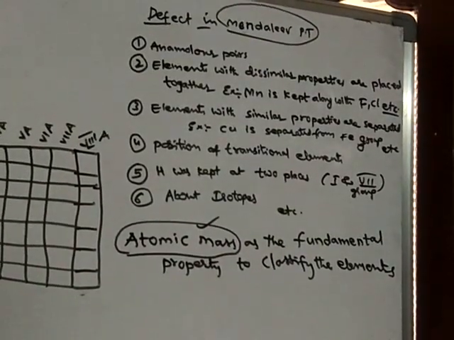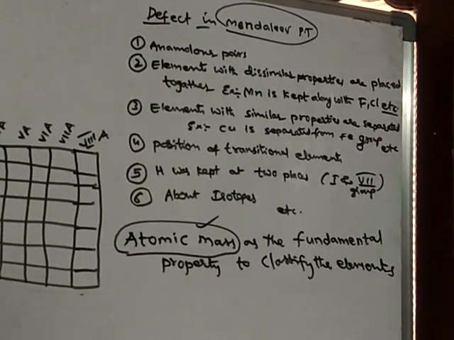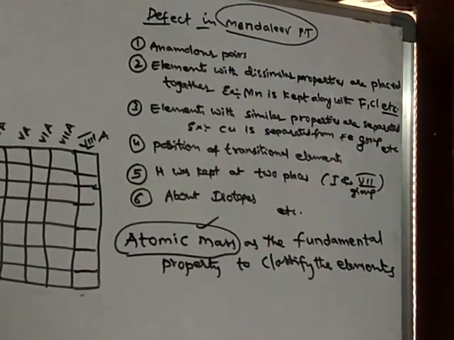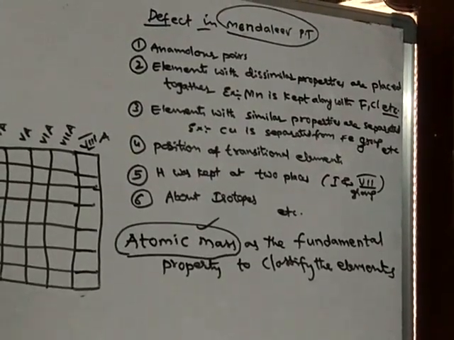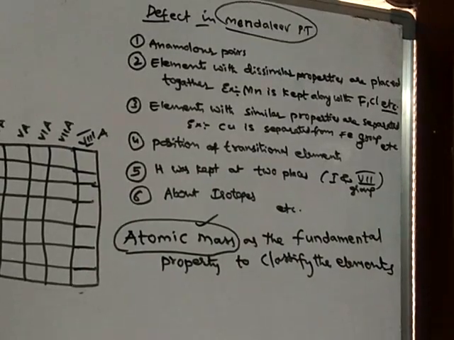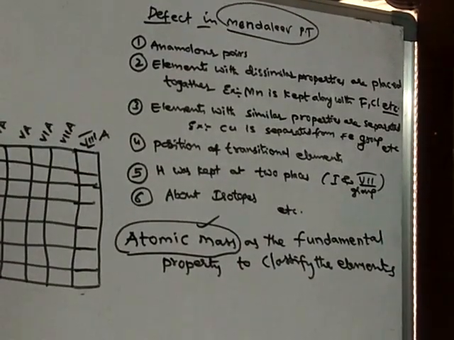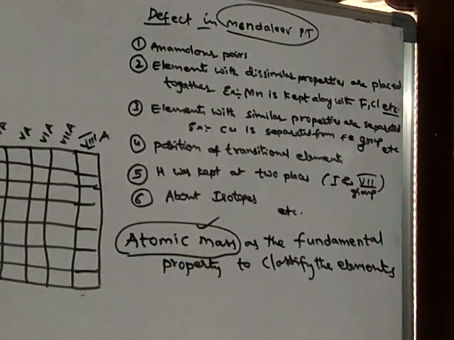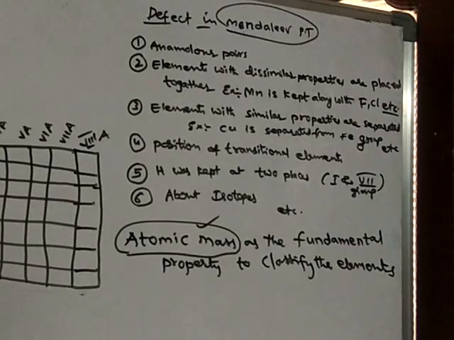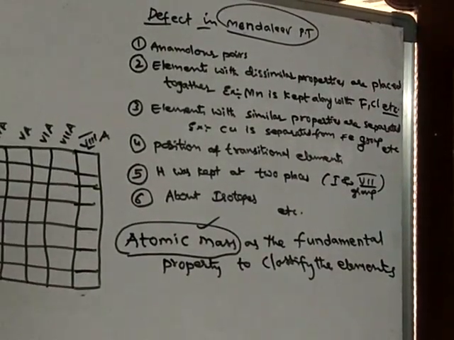From then onwards, scientists have been using atomic mass to explain the properties. But when atomic mass is used to explain the properties, so many defects like this are present in the periodic table. This is all due to the choice of atomic mass as the fundamental property.